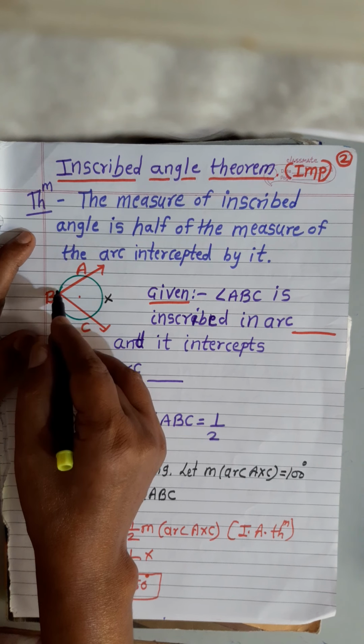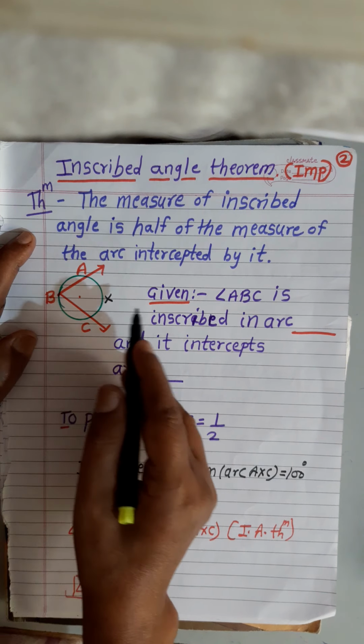It is inscribed in arc ABC. And which arc does it intercept? It intercepts arc AXC.